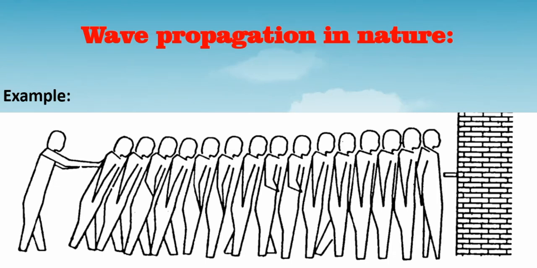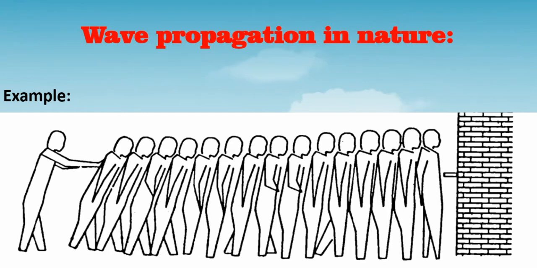If we talk, the disturbances produced will be transferred through the medium. The particles present in nature will transfer these disturbances, like what we discussed in this example. That person is disturbing, and that disturbance is transferred to the person standing next to him, and the person who experienced that disturbance again transfers it to the next person.